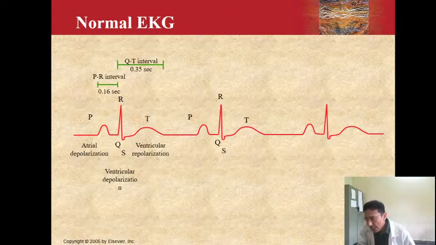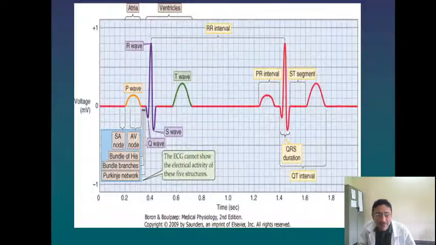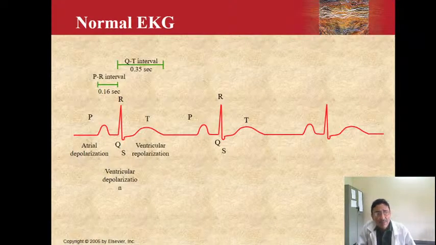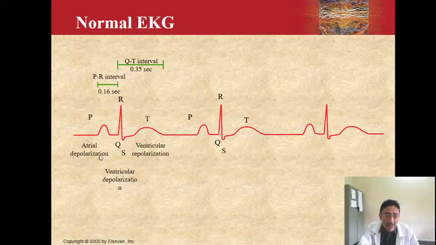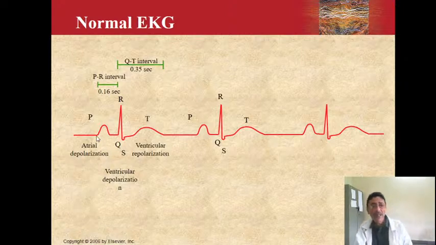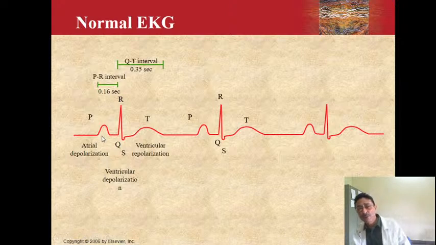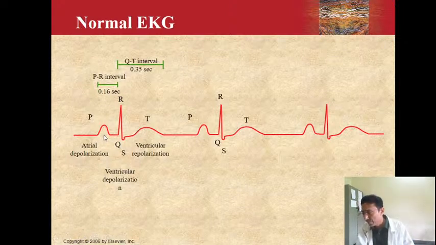The P wave is a positive wave. The height of the P wave is somewhere around 0.3 millivolts. The duration of the P wave, that is from the beginning of the P wave to the end of the P wave, should be somewhere around 0.1 seconds.